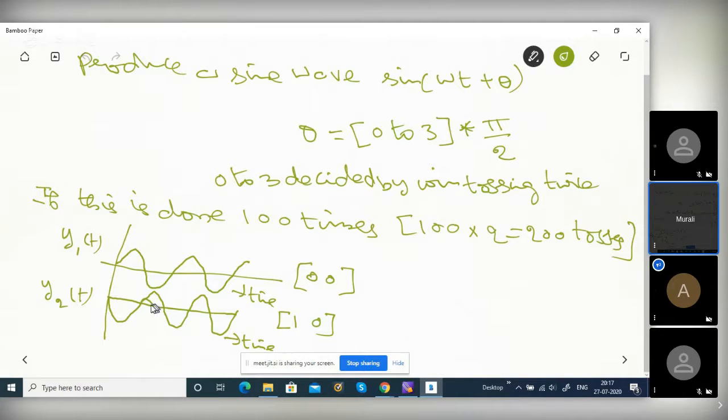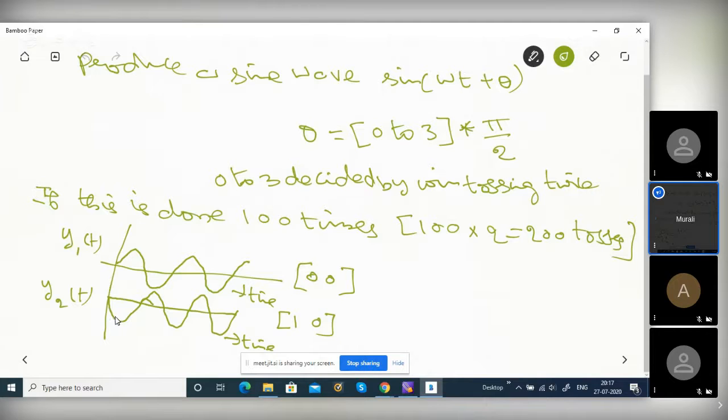I just gave an example actually. It could be anything, but in my experiment it became like that. 100 times I have repeated. So some zeros, some pi by 2, some pi, some 3 pi by 2 came. Many sine waves came. I just drew only 2. Others you can visualize. Can you visualize? No problem, right?